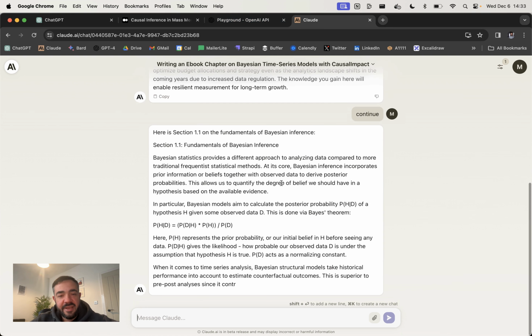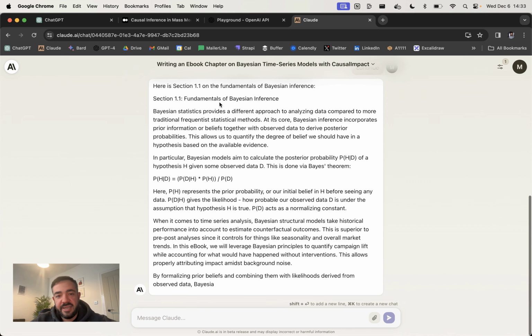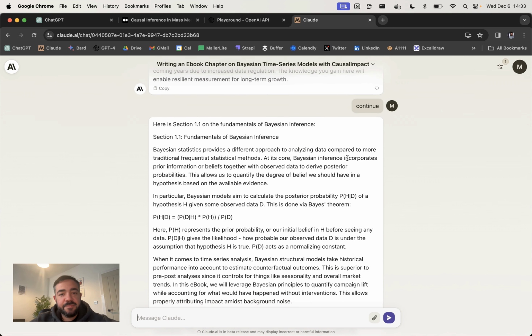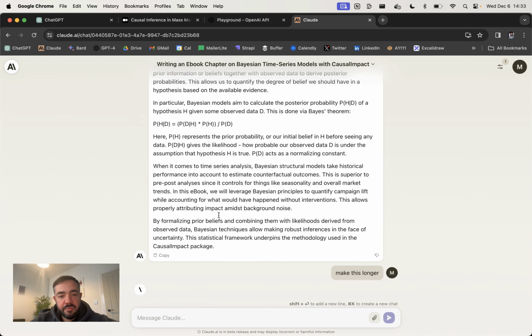It's got a good length. If it doesn't have a very good length, depending on the topic, you could just ask it. The reason I like to do this in line is you can say, okay, you didn't cover this, or can you expand? Can you make this longer? You can say, make this longer. And then it'll rewrite it and make it longer, which is really helpful.